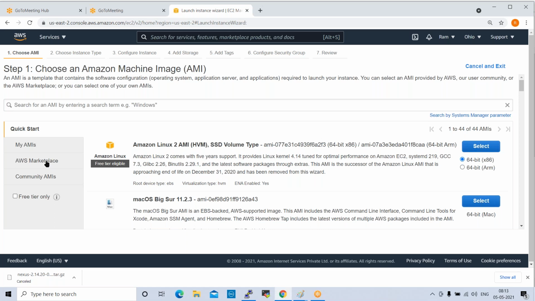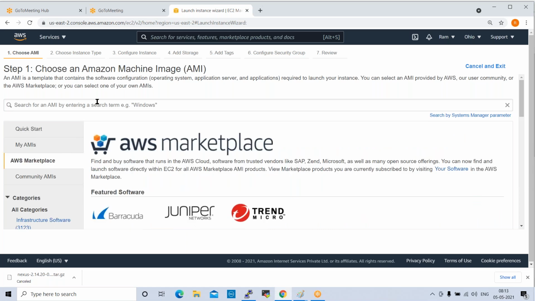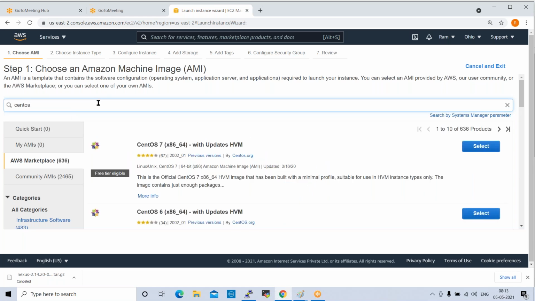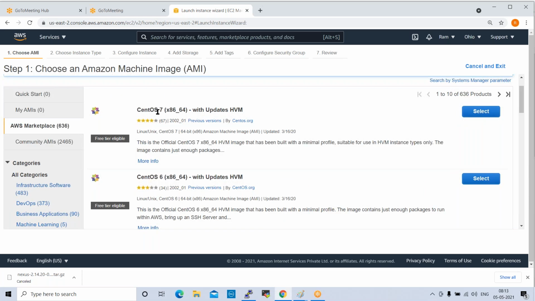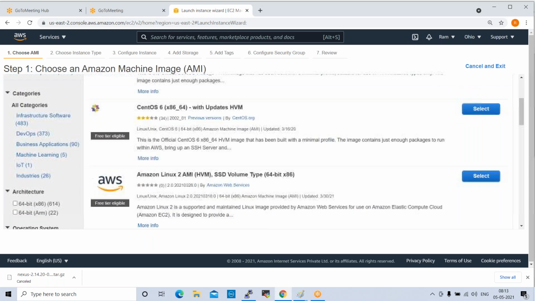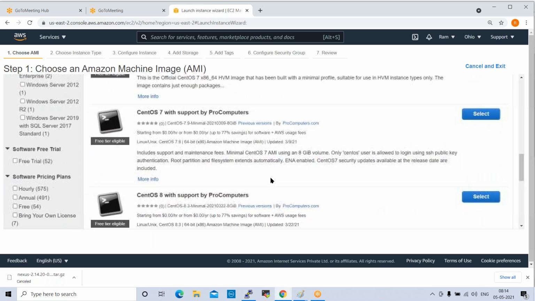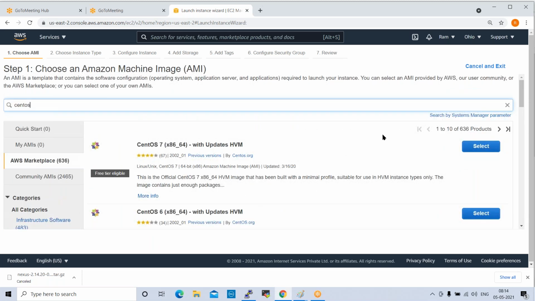Click on AWS Marketplace and you can search here. CentOS required. CentOS, enter. So these are the CentOS flavors, different flavors: CentOS 7, CentOS 6, CentOS 8. Whatever flavor you require, you can select here and create.